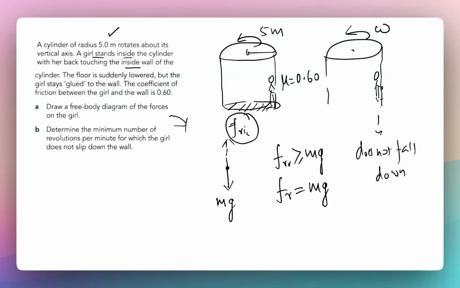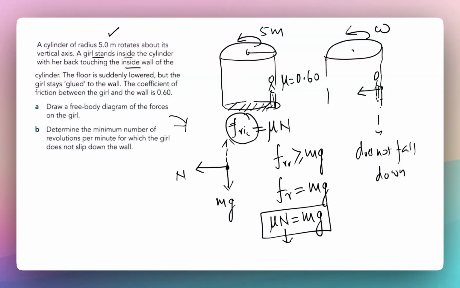The second force which we want to look at is the normal reaction from the wall, which is going to act leftwards like that, and the friction force is going to be equal to mu into N, right? So the friction force, mu N, is going to be equal to mg. In that case, the girl will not fall, right? So there will be sufficient N provided, so that when multiplied by mu, it is equal to mg to hold the girl from falling.